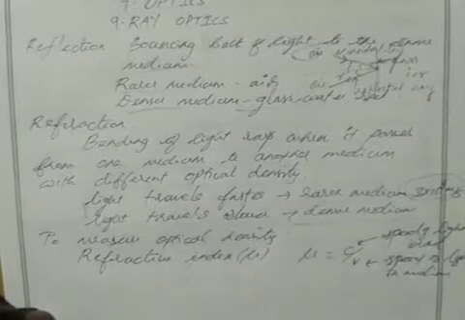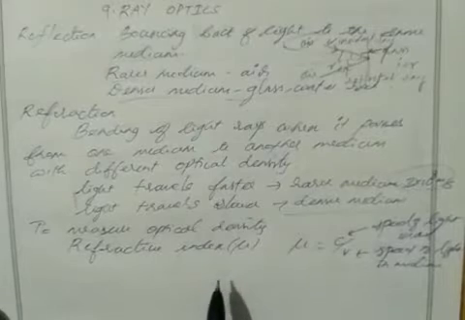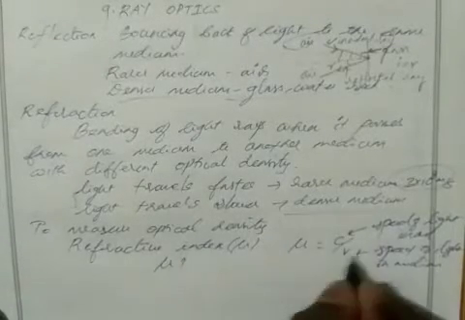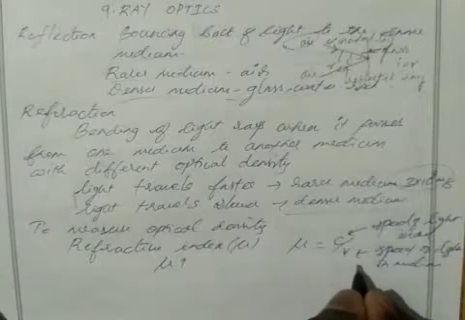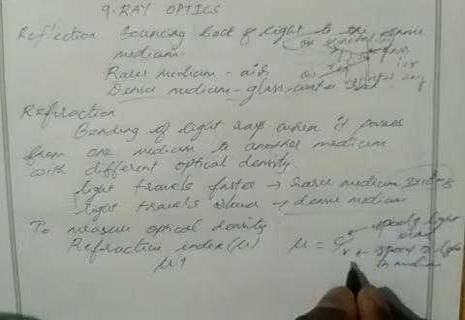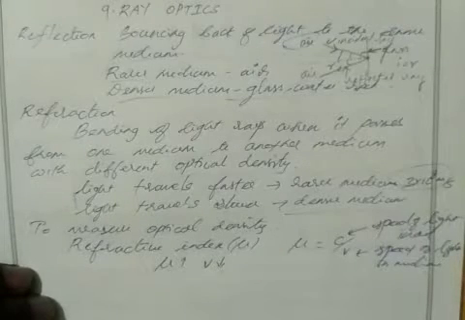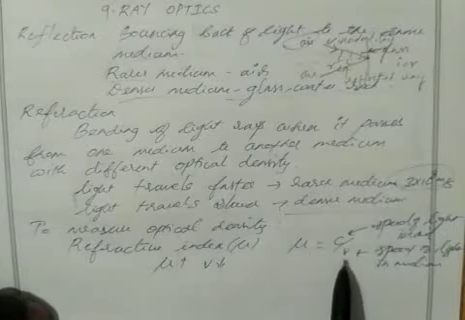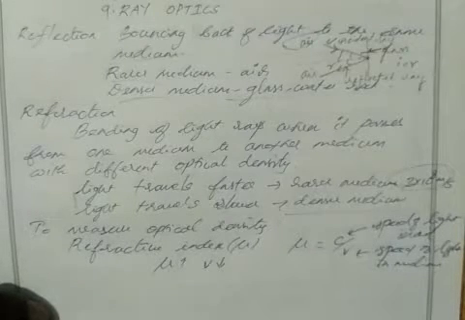So if the refractive index value is more, from this formula, then the speed of light in that medium will be less. We can say they are inversely proportional. So if the refractive index value is more, then the speed of light in that particular medium will be less.